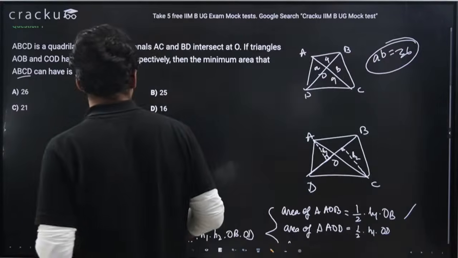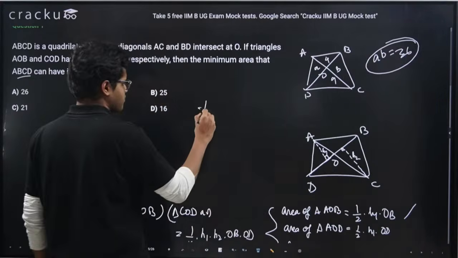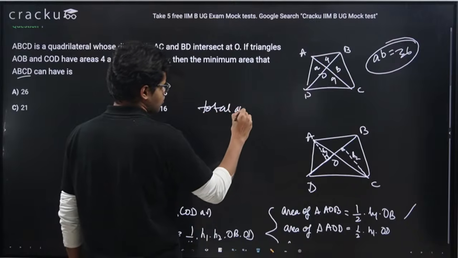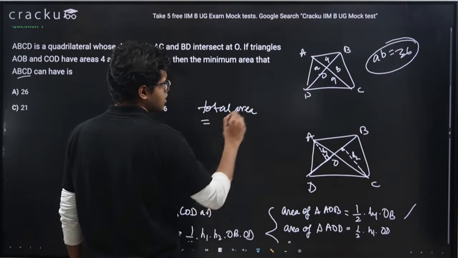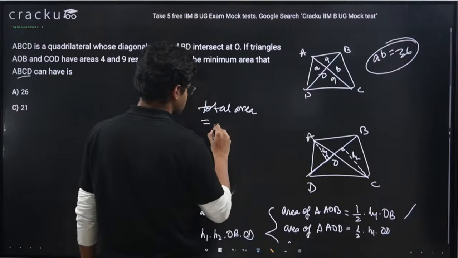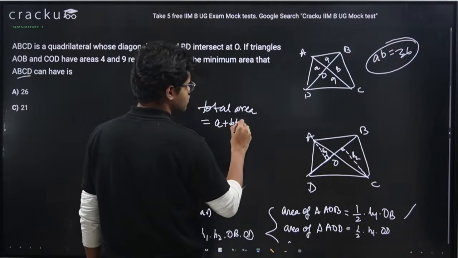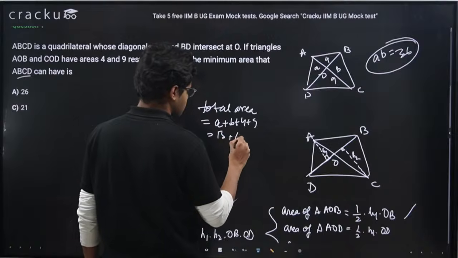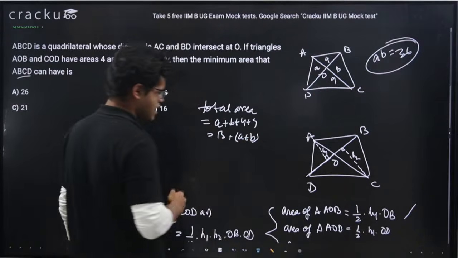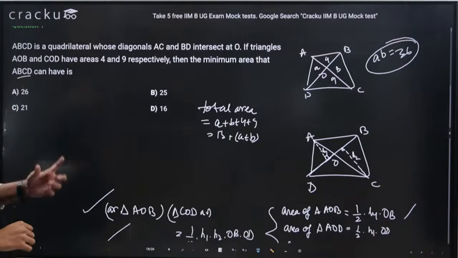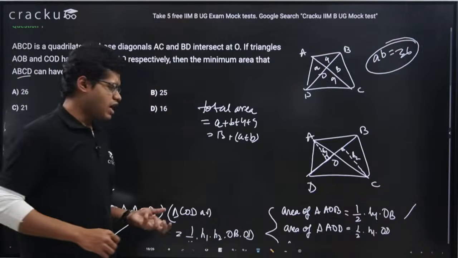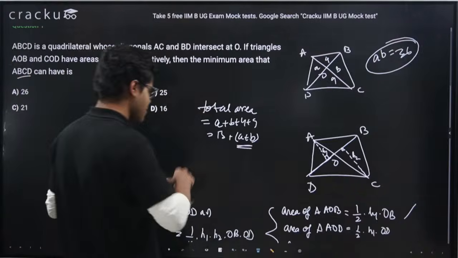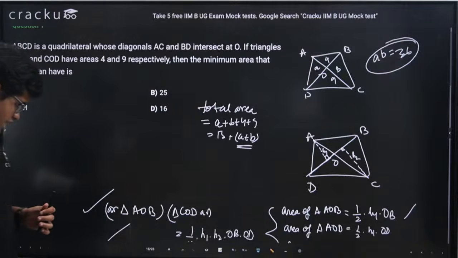Now for the minimum area, what is the total area? Total area will be the sum of all the individual areas A plus B plus 4 plus 9, which is 13 plus A plus B. For this area to be minimum, I want this sum A plus B to be minimum, right guys?